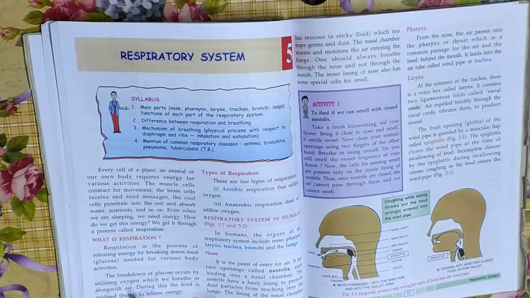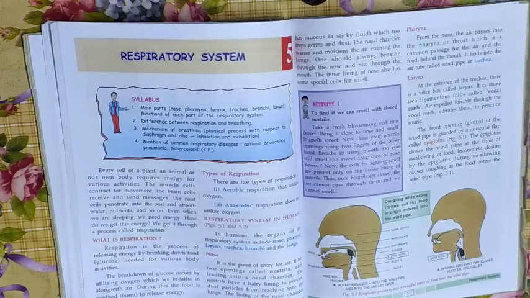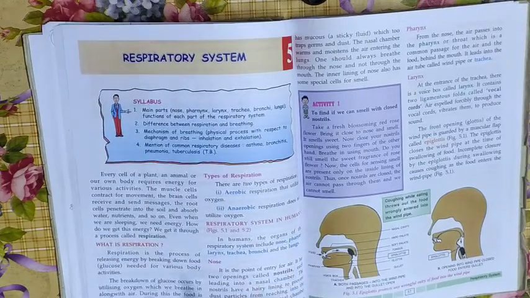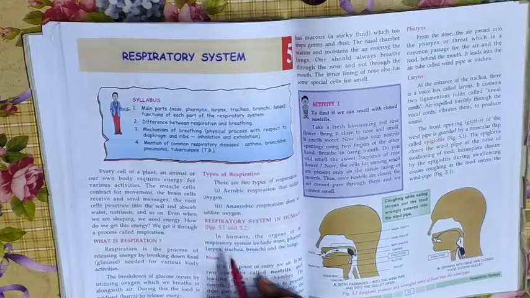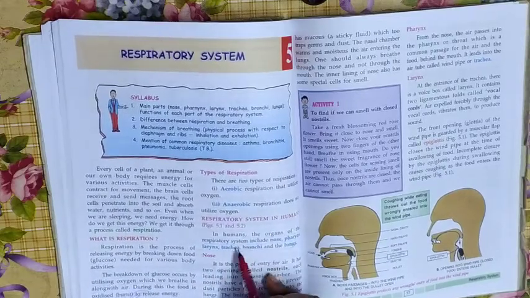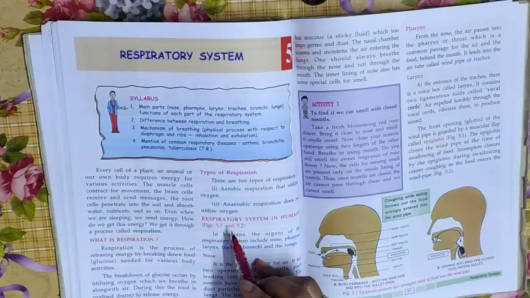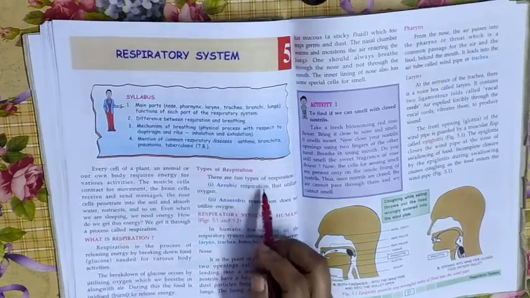And how does this oxygen come into our body? When we breathe. During this, the food is oxidized to release energy. So we breathe in which gas? Oxygen gas, and that oxygen gas helps in the oxidation of food. When the oxidation of food occurs, there is a release of energy, and the body utilizes that energy for doing various activities.